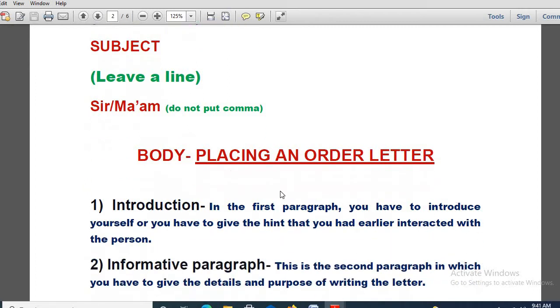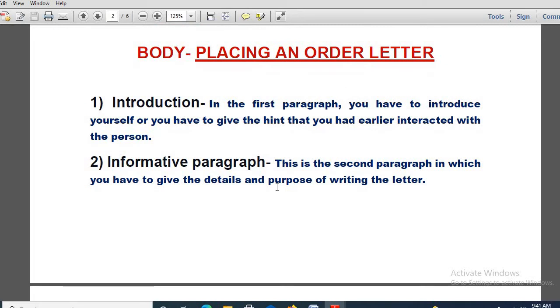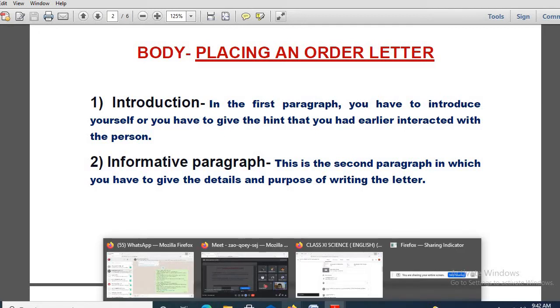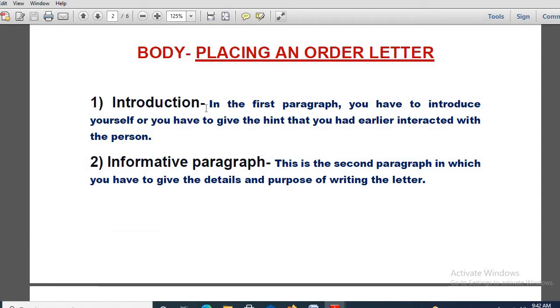Then you see the body. Now what you have to write in the body of a business letter that is related with placing an order. By the way, can you all see the content? It is visible to all of you? Bishujit, Orko, Mohanjit, can you all see it? Yes, sir. Okay, fine. Now the body is very important.